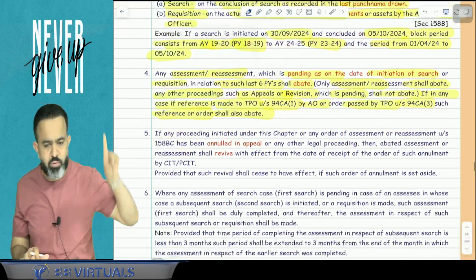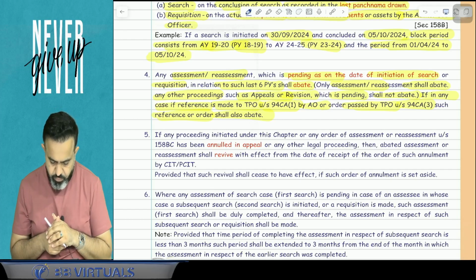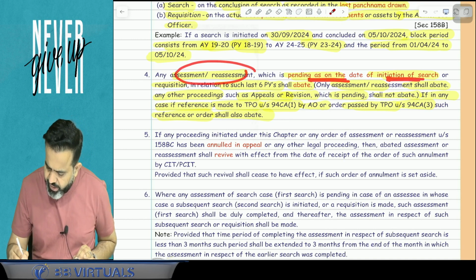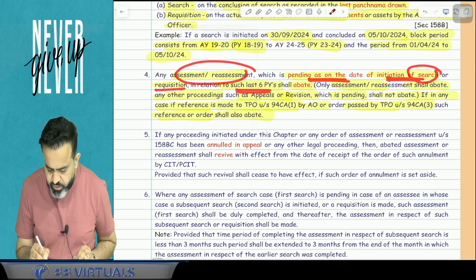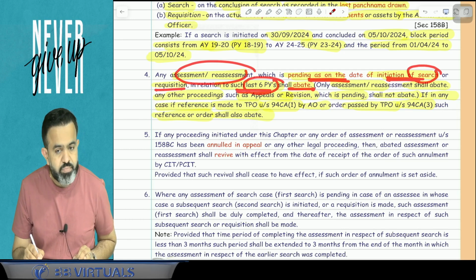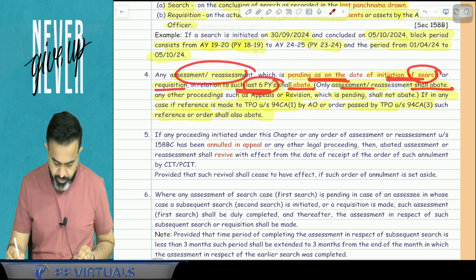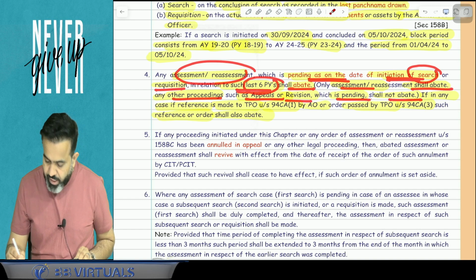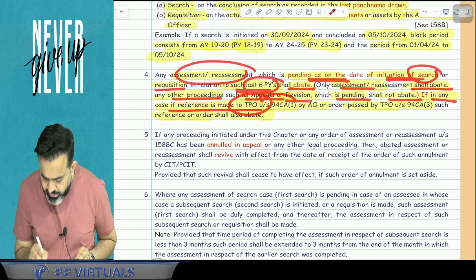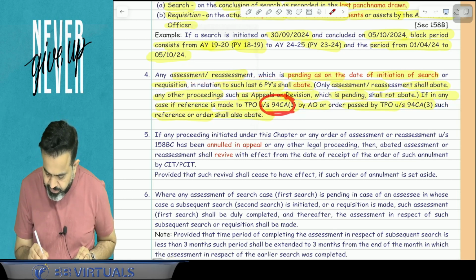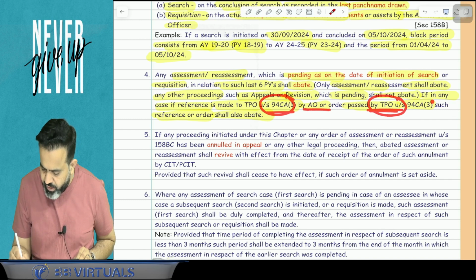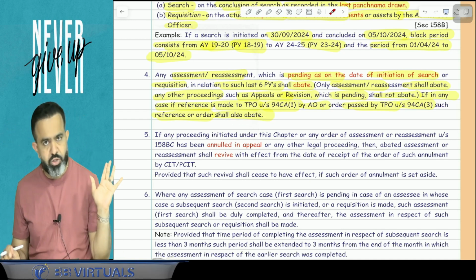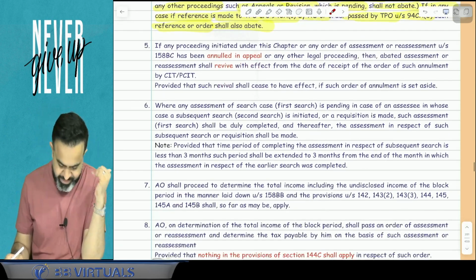So again, we are reading this point number 4. Try to understand what point number 4 says. If any assessment or reassessment which is pending as on the date of initiation of search or requisition in relation to such last 6 previous years shall abate. Only assessment or reassessment shall abate. Any other proceeding such as appeal or revision which is pending shall not abate. If reference is made to the TPO under section 92CA subsection 1 by the AO, or order passed by the TPO under section 92CA subsection 3, such reference or order shall also abate. You got my point or not? Yes.